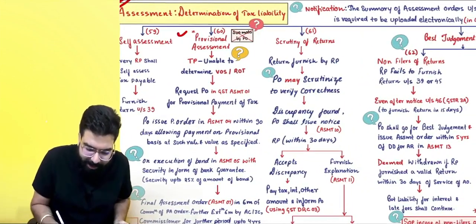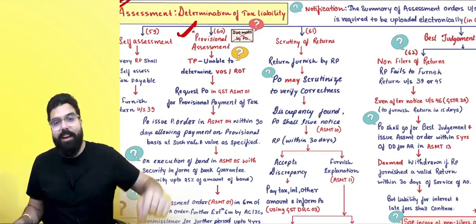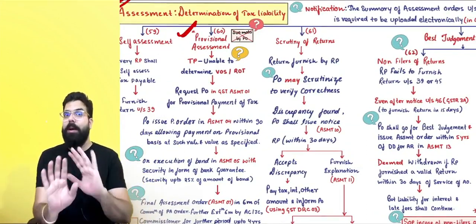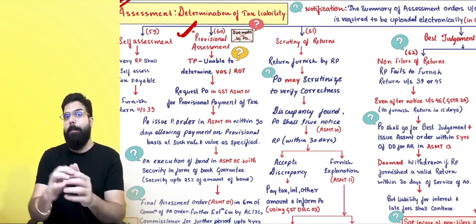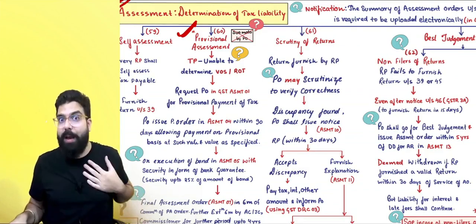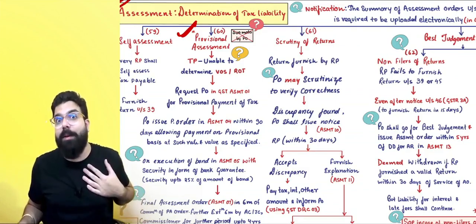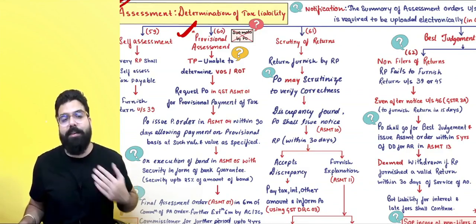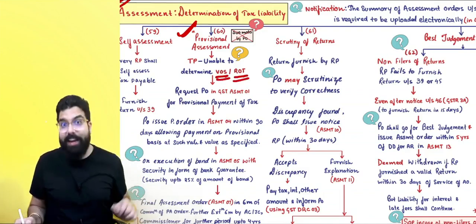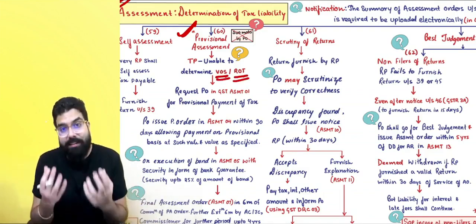Then we have section number 60, which talks about provisional assessment. Sir, first of all, always remember, provisional assessment can't be done by the proper officer suo motu. You have to apply for provisional assessment. So if I am a taxable person, provisional assessment can be applied by whom? Registered person or taxable person? Taxable person. And I am unable to determine the value of supply or rate of tax. It means I am not able to determine my GST liability.